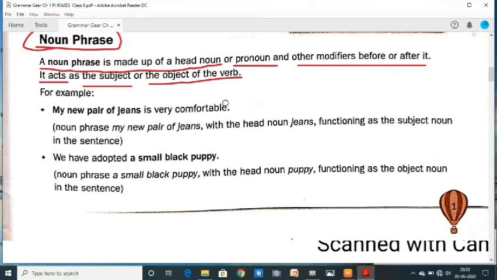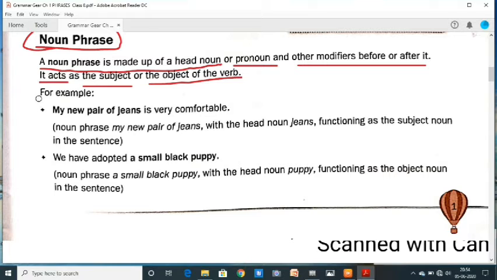Noun is used first as a subject of a main verb, second as an object of a transitive verb, third as an object of a preposition, fourth as a complement of a verb. These are the basic rules of a noun which is used in a sentence. It is very necessary for you to learn.